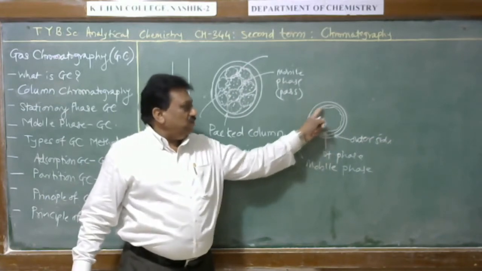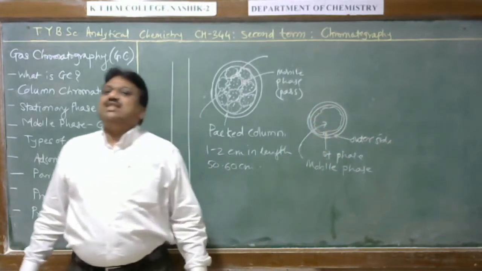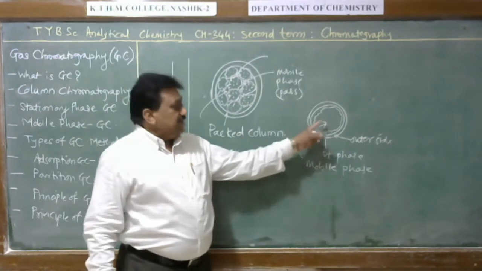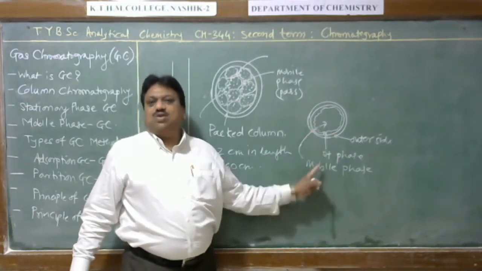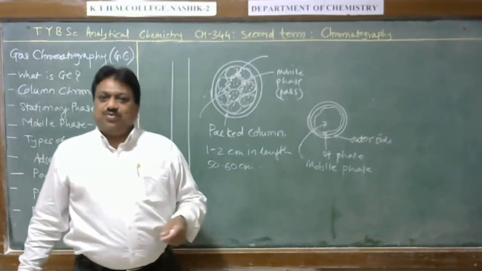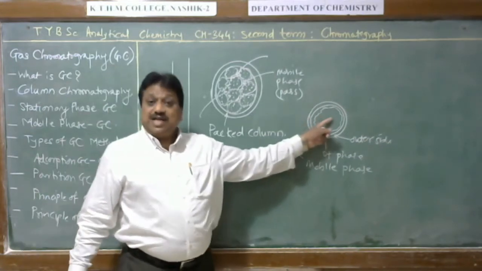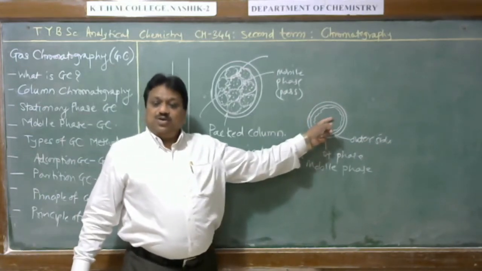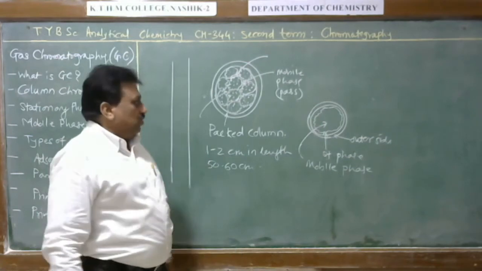Here the inner wall of the capillary is coated with the adsorbent material, and inside the inner wall there is a space for the mobile phase to transport the sample components from one end to the other end of the column.